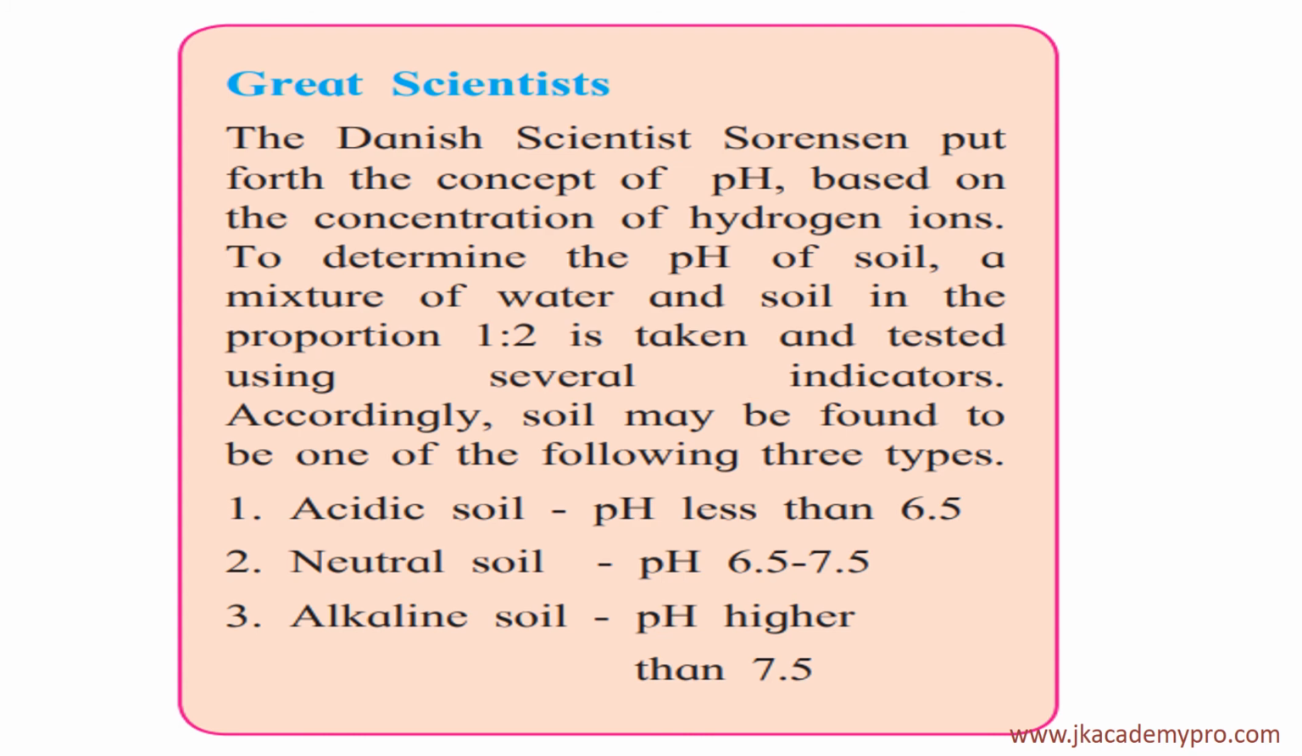So soil can be of 3 types, that is acidic, neutral and alkaline. So when is it acidic? When the pH is less than 6.5, the soil is considered to be acidic. And if the pH is between 6.5 and 7.5, then the soil is neutral. And if the pH is higher than 7.5, then the soil is considered to be of alkaline nature.